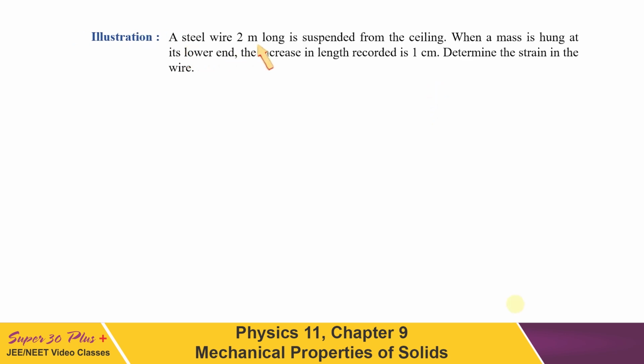A steel wire 2 meter long is suspended from the ceiling. When a mass is hung at its lower end, the increase in length recorded is 1 centimeter. We have to determine the strain in the wire. So first, the original length is given, 2 meter. And increase in length delta L is 1 centimeter here, so it has to be 10 to the power minus 2 meter. So what will be the strain? Strain has to be this change in length upon the original length, which on solving will give 5 into 10 to the power minus 3 value.